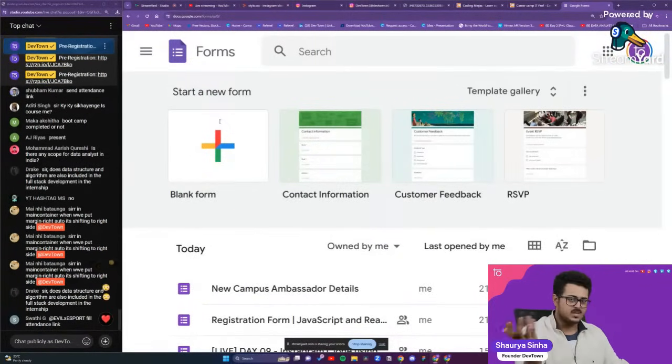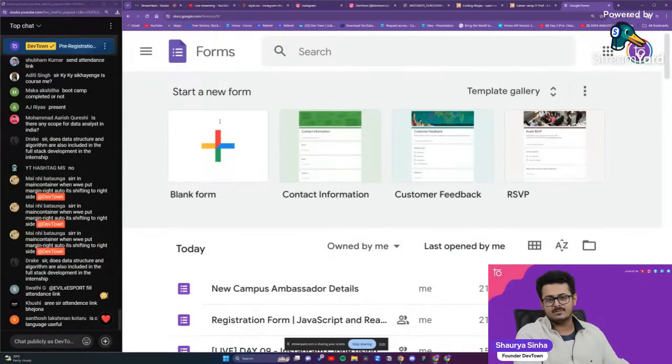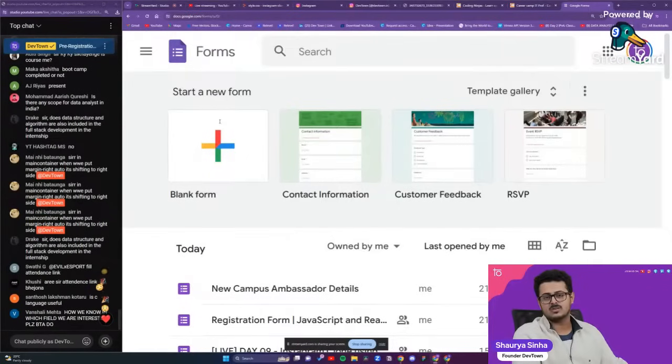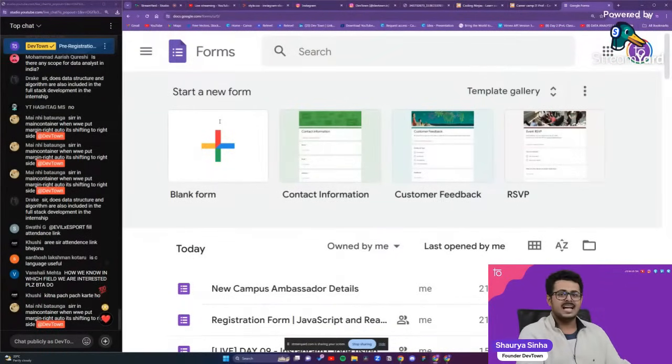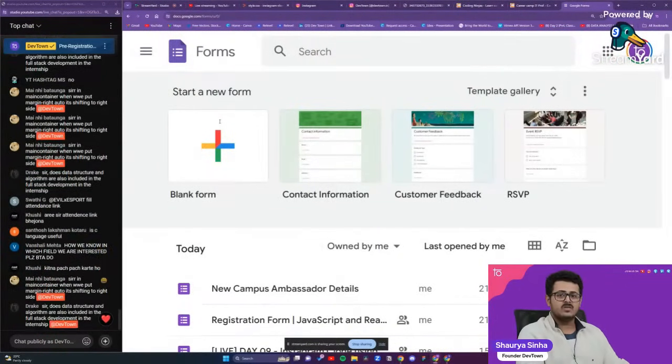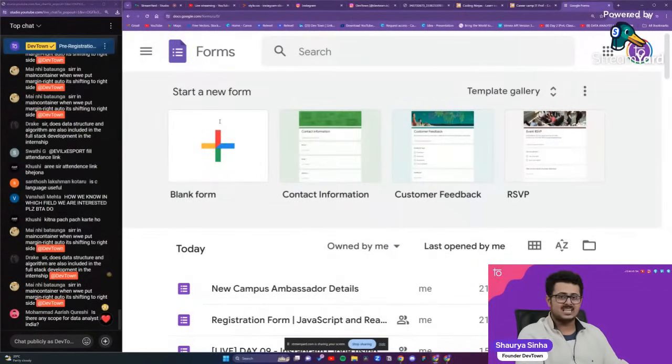After the completion of the entire training, you will get a 3 month internship certificate from DevTown first of all, and then a choice to select one of the companies that we are partnered with to get a 1 month internship at that company. These companies include Goldman Sachs, JP Morgan Chase, Amazon, and many others. You can select which company you want to do an internship with. We guarantee you that particular internship, and you will be able to complete it, get a certificate from the company as well, and then we start with the rest of your preparation.